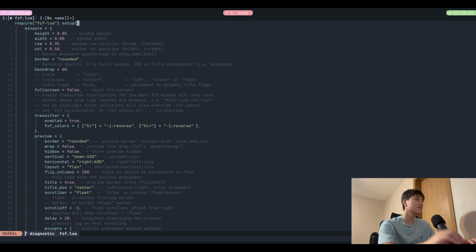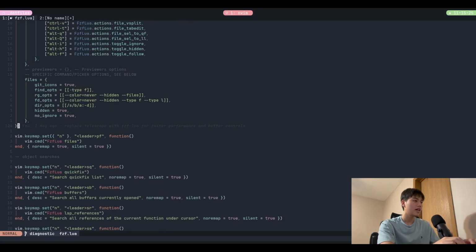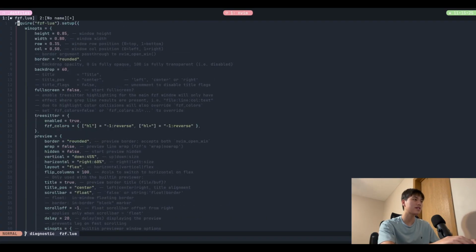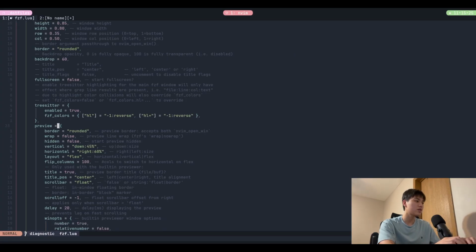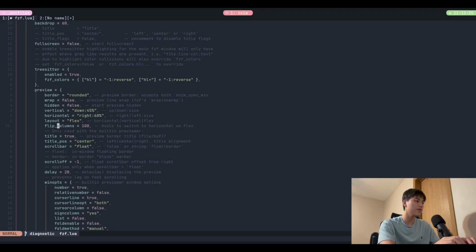Firstly, everything in the setup file, I just copied from FZF's website. So everything you see here are the default options, except for a few. In this border right here for window options, I think I changed this. I don't remember the default value, but I always use rounded because I like round borders.